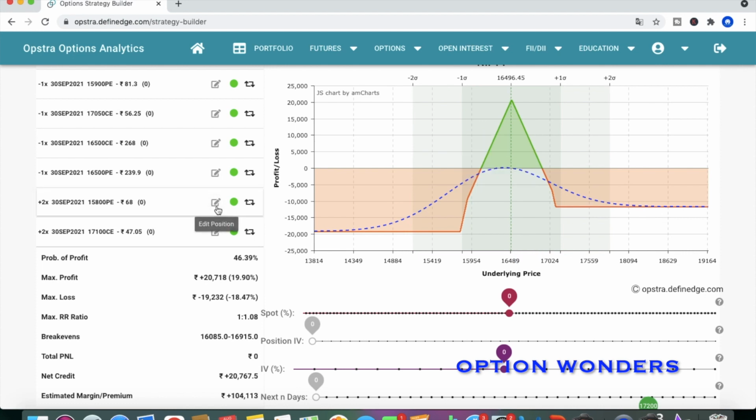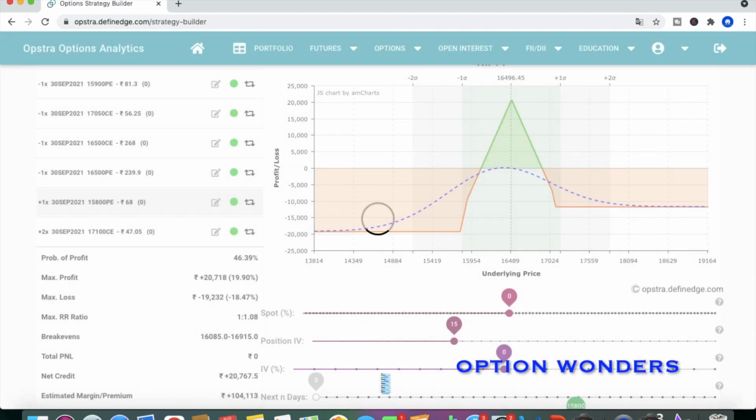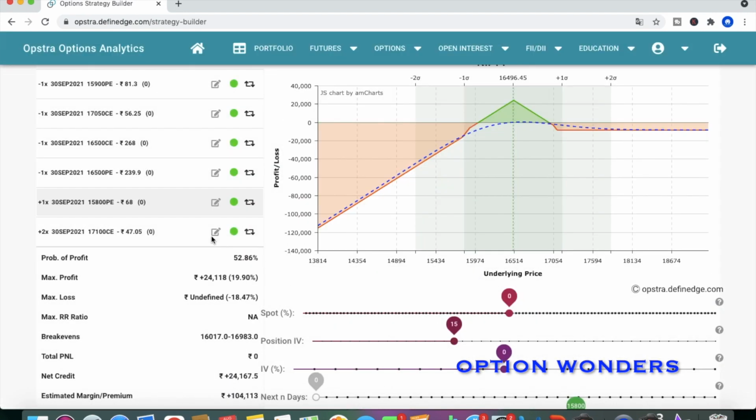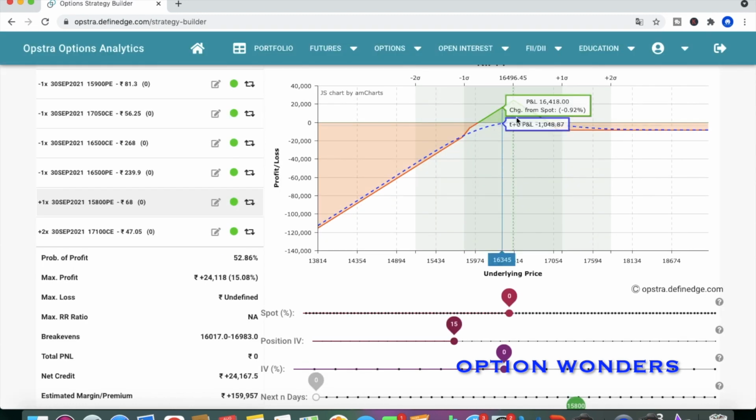If you are not willing to take risk, you can add these 2 legs. And if you want to lower your risk, okay, by one lot, you can do that also. So let's see. Once you do that, it will not be a big difference. If you want on one side, you can do like this, okay.